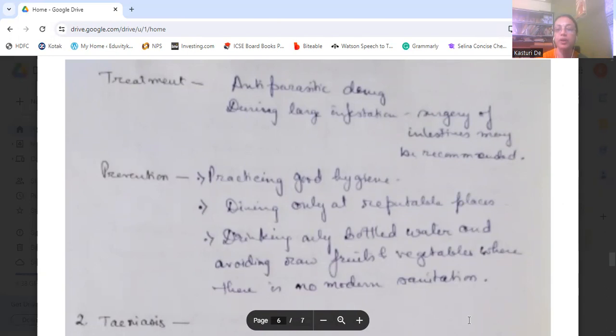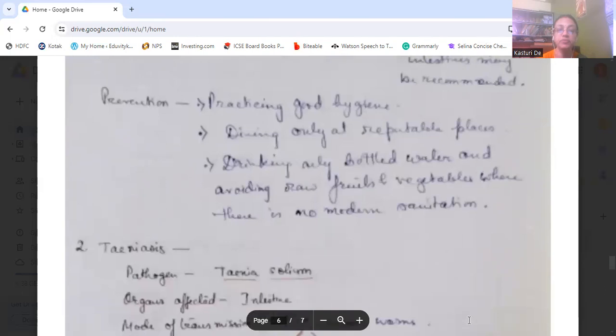Okay? And when people go to street hotels, we should avoid those street hotels. We should dine at reputable places where it is clean and proper hygiene is maintained. And drink only boiled water, and avoid raw fruits and vegetables where there is no modern sanitation.